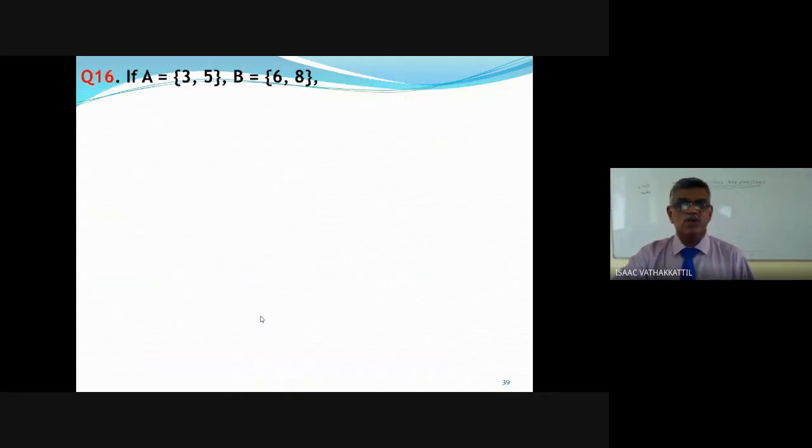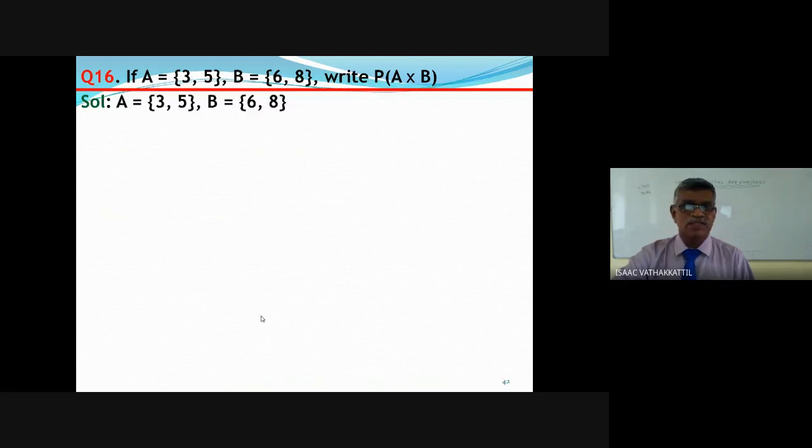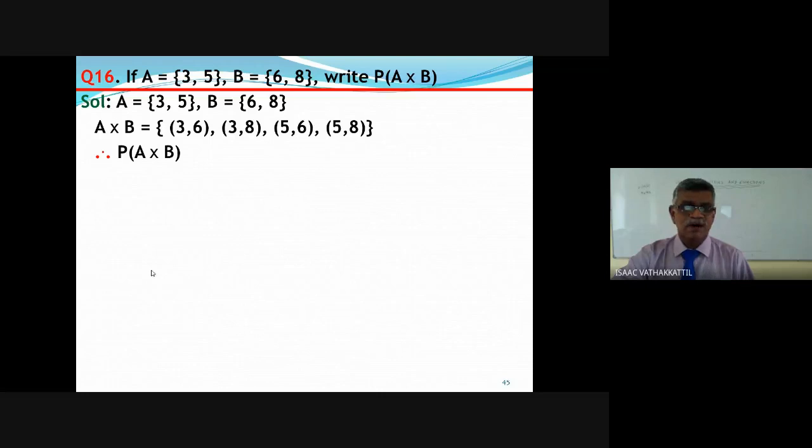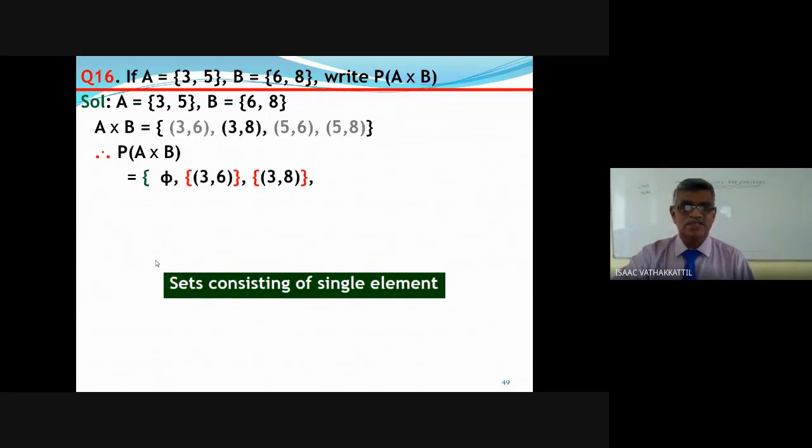Suppose A is equal to {3, 5} and B is equal to {6, 8}. Right? Power set of A cross B. Here we have A cross B. What is the power set of A cross B? Null set, right? Further, single elements: (3, 6), (3, 8). Now 2 elements.